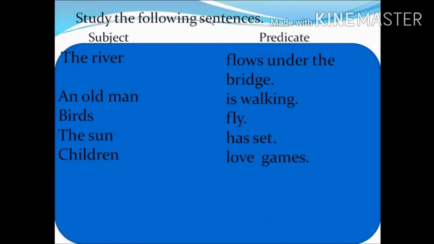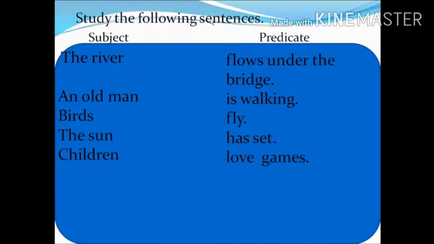Students, let's see a few examples of subject and predicate on the following slide. Here you can see that subject and predicate are already divided, but when we combine both subject and predicate, that becomes a complete sense of a sentence. See here, the river flows under the bridge. Here you have to ask the question who or what, then you will get the answer. The subject is the river, the predicate is flows under the bridge.